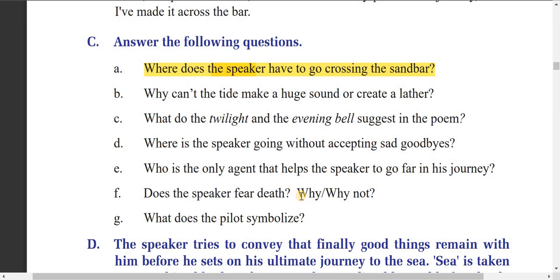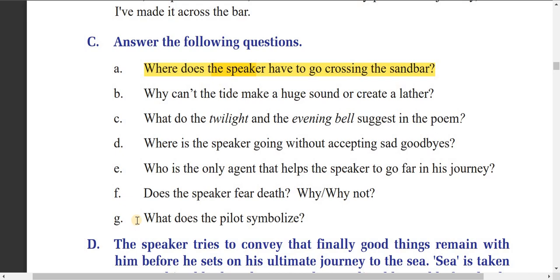Does the speaker fear death? No, the speaker doesn't fear death. He accepts death happily. He understands that death is a natural process. He doesn't complain. He is not unhappy. He is happy. So he doesn't fear death. Last question is, what does the pilot symbolize?